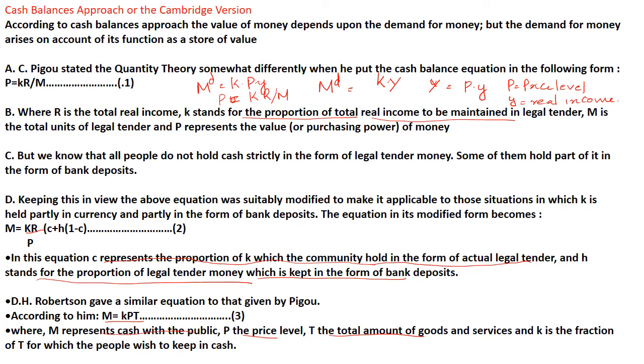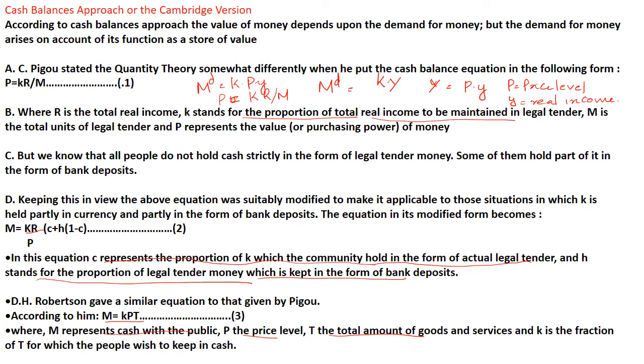But we know that people do not hold cash strictly in the form of legal tender money. Some of them hold a part of it in bank deposits also. So there is a modification to that equation, that is M is equal to KR by P into C plus H into 1 minus C. In this equation C represents the proportion of K, that is the proportion of money the community wants to hold in the form of actual legal tender, and H stands for the proportion of legal tender money which is kept in the form of bank deposit.